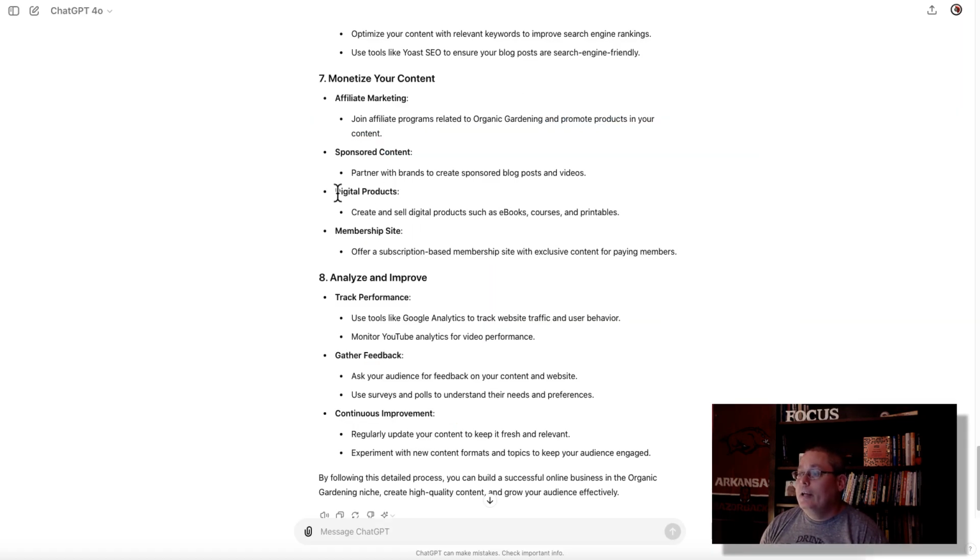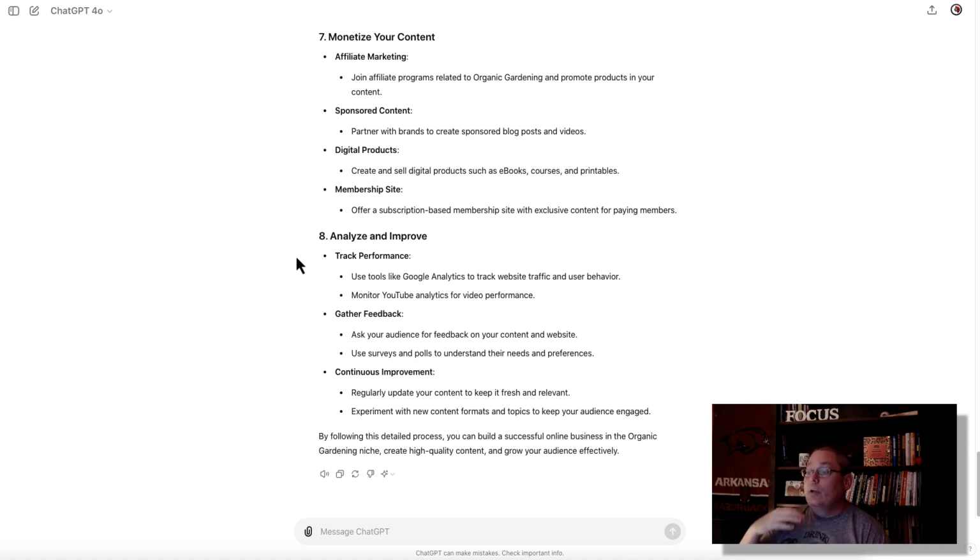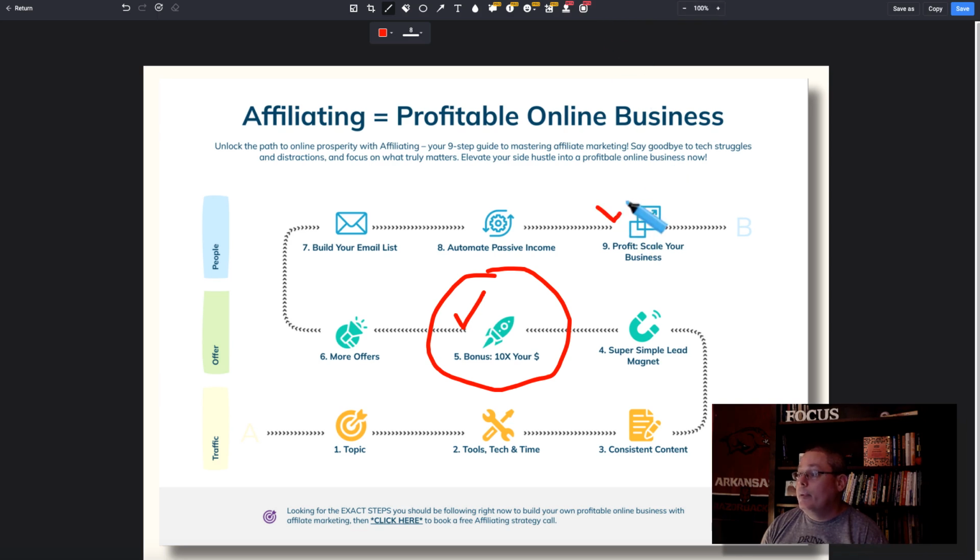So you see here, you're going to get into the world of digital products, create and sell digital products, e-courses or ebooks, courses, printables, then analyze and improve. And again, all this moves into that next level when you are looking at the roadmap and you get up here, you say, profit and scale your business. Down here in my topic, okay, now I was talking to beginners, then I moved into intermediate, I moved to expert. Now maybe I'm ready to create my own course. And then up here at step 2, instead of an affiliate offer, it becomes your own product.